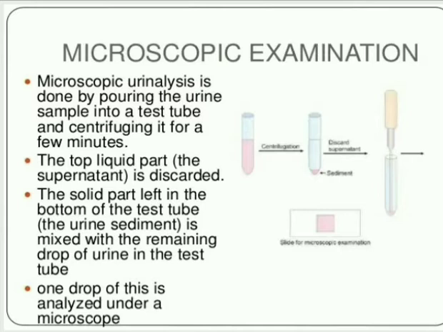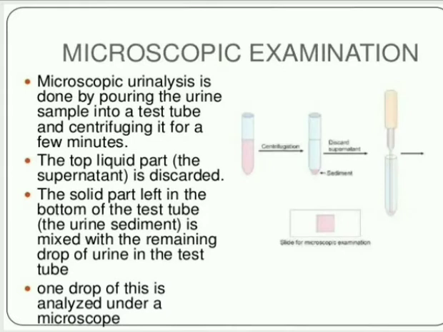From that solid part only we take one drop and analyze it under the microscope, okay.